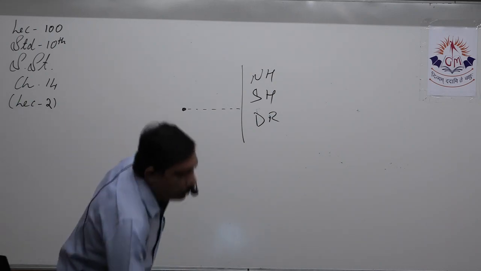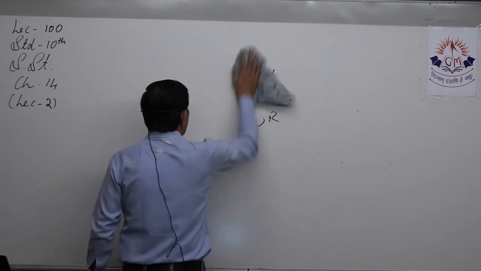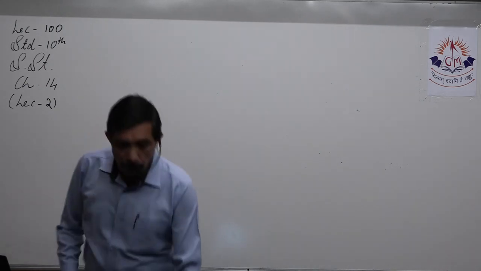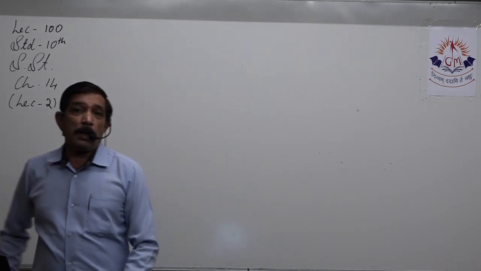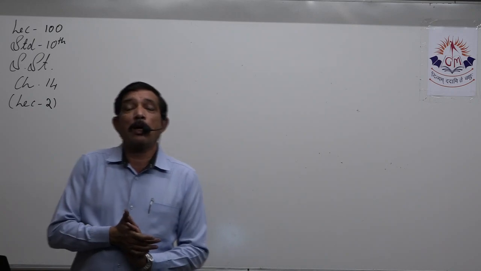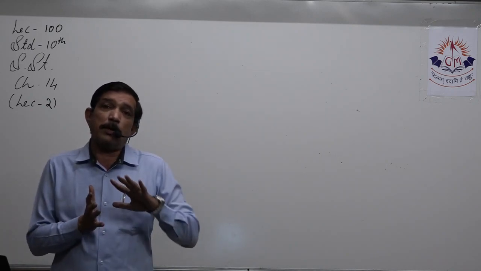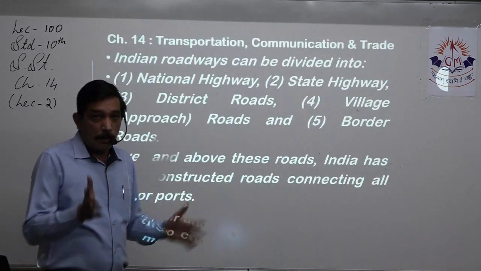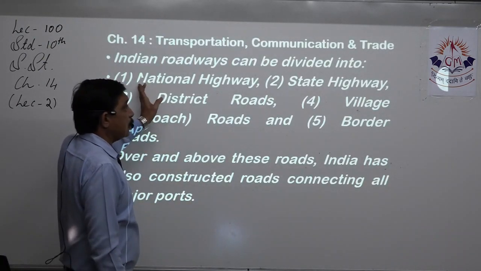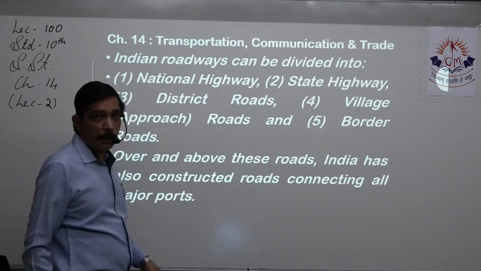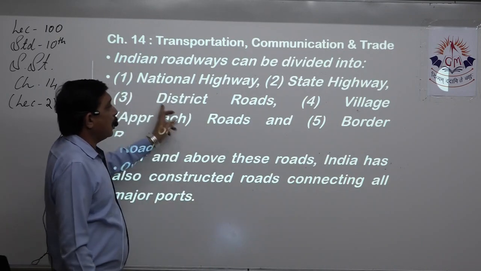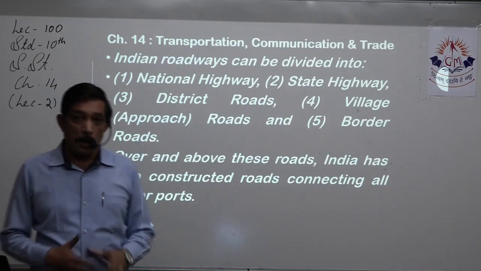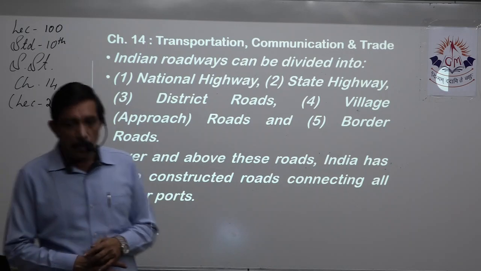So in this way, for the purpose of administration, for the purpose of maintenance, because money is involved in constructing, planning, organizing and maintaining these roads, the responsibility should lie somewhere. So that is what these roads are bifurcated or divided for. We have five types. First is national highway, next is state highway, then we have district roads, we have village approach roads, and the last one is border road. Yes, we'll learn about all these five one by one.